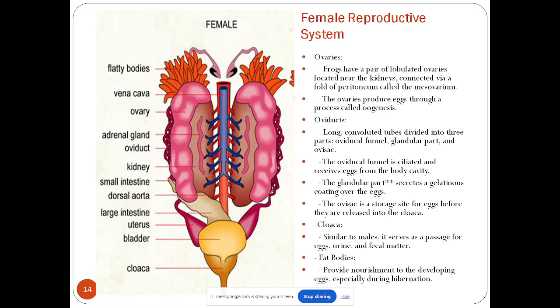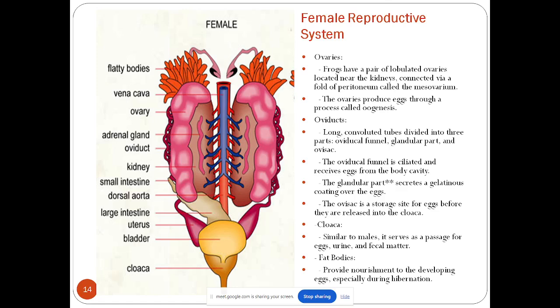The glandular part secretes a gelatinous coating over the egg, and the last part is the ovisac, which is the storage site of the egg before they are released into the cloaca. Similar to male, there is a common passage for urine as well as fecal matter and the egg. Fat body will provide nourishment to the developing egg, especially during hibernation.